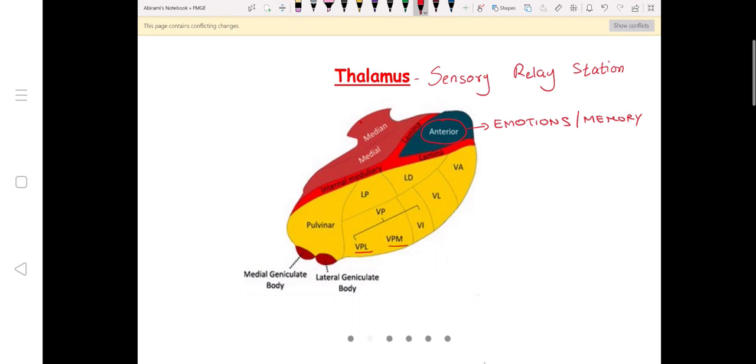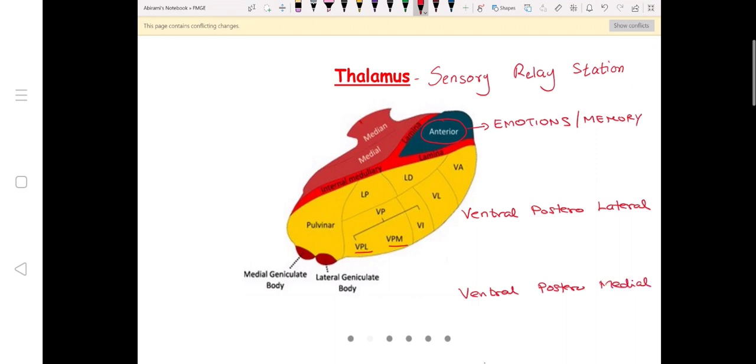What does VPL and VPM stand for? So I will just write the full form here. VPL stands for ventral posterolateral, and VPM stands for ventral posteromedial.